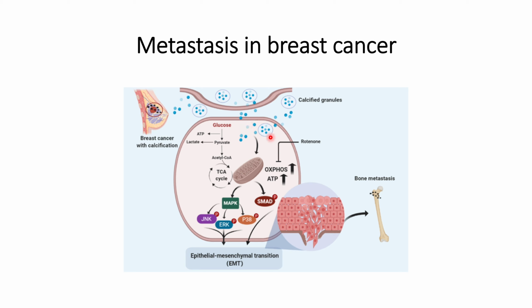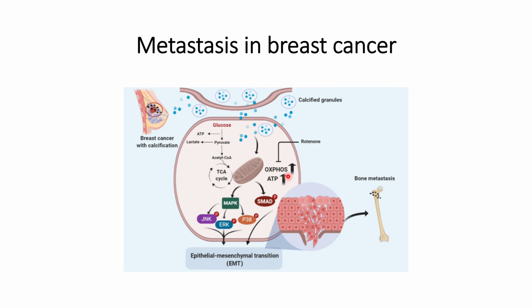However, when these calcified granules enter the cancer cells, they will trigger the upregulation of the OXPHOS pathway, and this OXPHOS pathway will further enhance the efficient conversion to ATP, and this will provide the sufficient energy required for these cancer cells, as cancer cells have the property of uncontrolled growth rate and proliferation. So they need excess energy compared to normal cells, and this can be supplemented by the upregulation of the OXPHOS pathway that will provide efficient conversion of glucose to ATP.